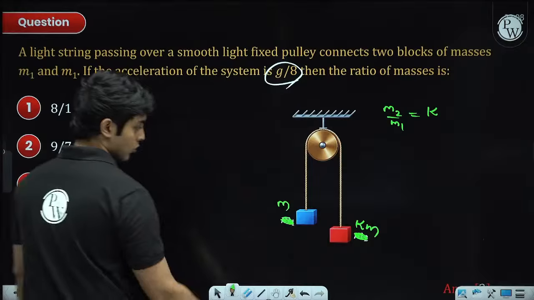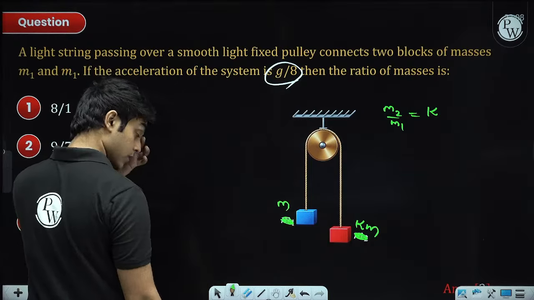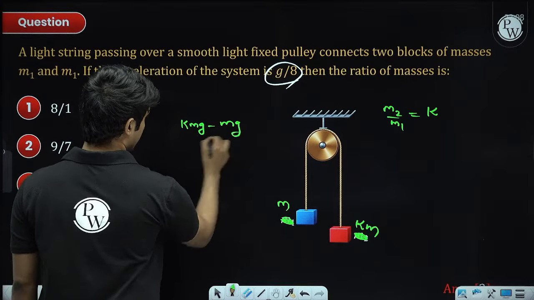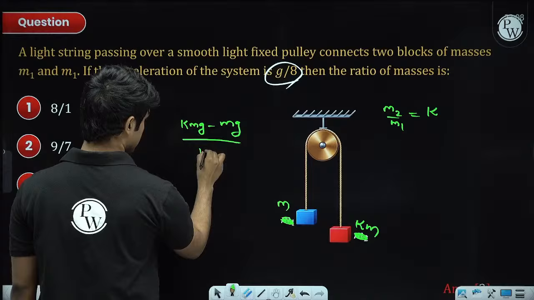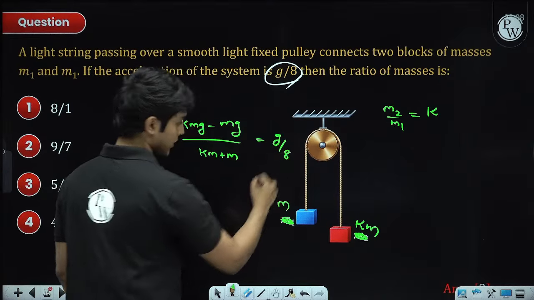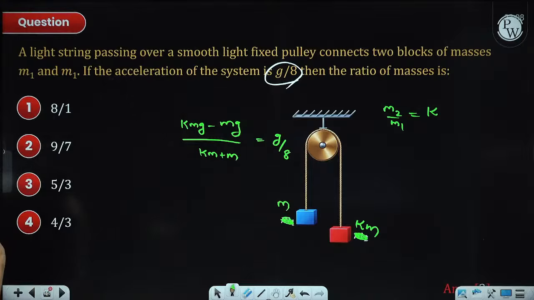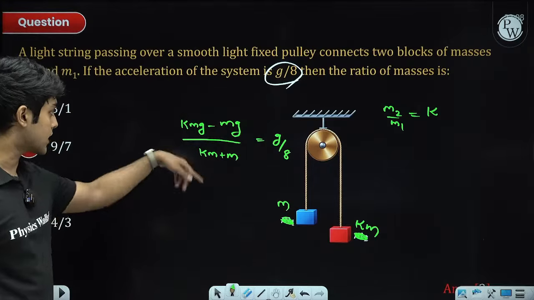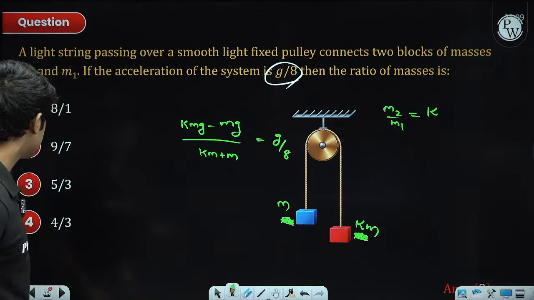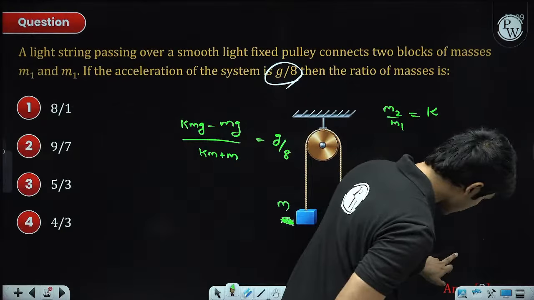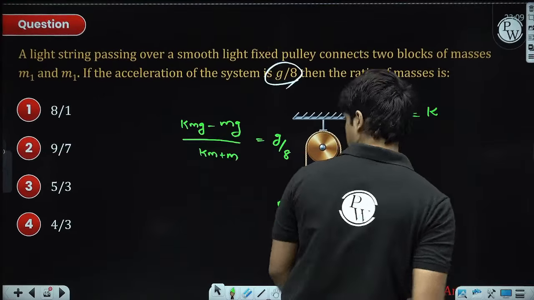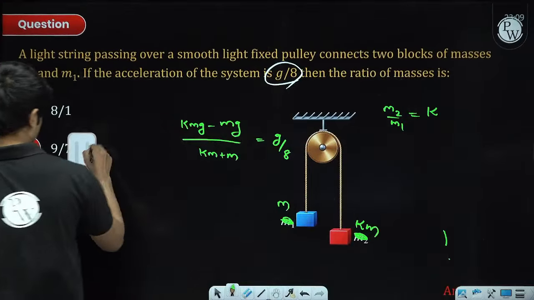Now you must know the formula for the Atwood machine, right? It will be kmg minus mg divided by the total mass, which is km plus small m. This is going to be g by 8. I guess now you can solve it. You can just cancel out m and solve for k. I guess the answer would be 9 by 7 maybe. Second option. Yeah, 9 by 7.